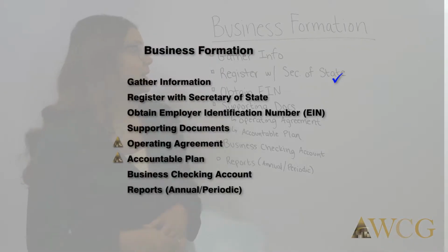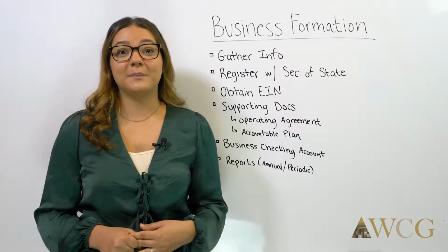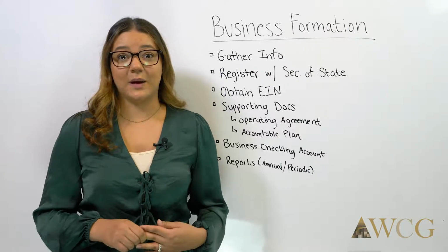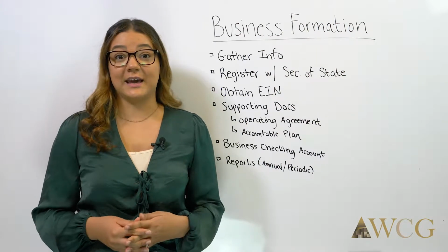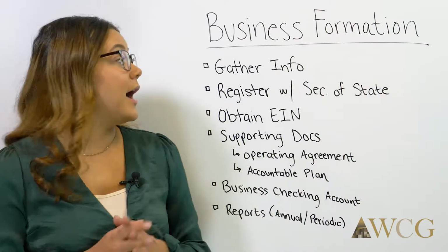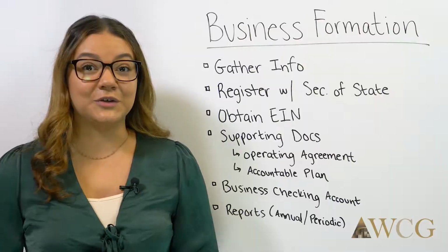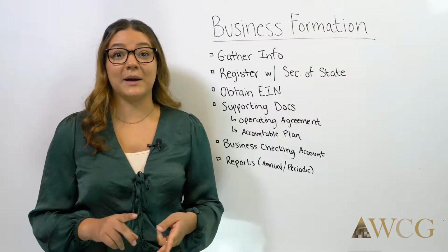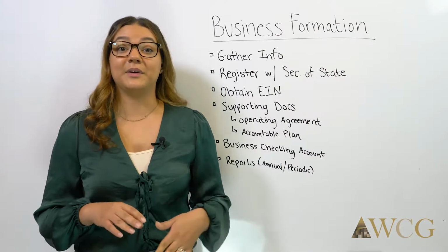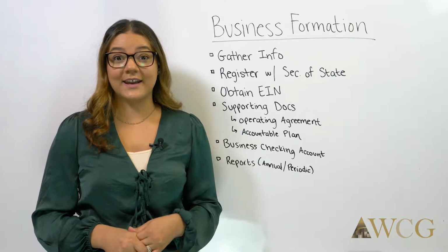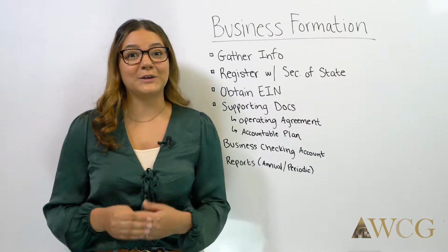The second step is registering with your state Secretary of State. Every Secretary of State website has its own little business section, and most of these registrations can be completed online. You'll need all the information, like your address. You have to pick a business name and make sure that's available in the state. You have to put the ownership information in.